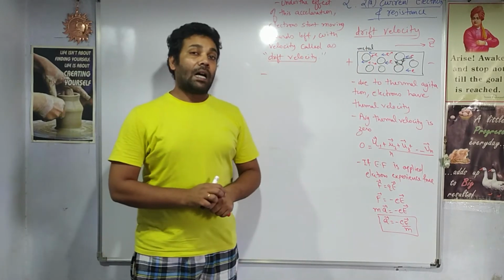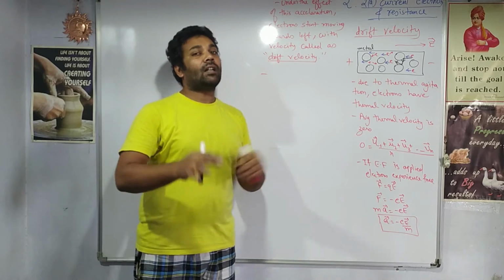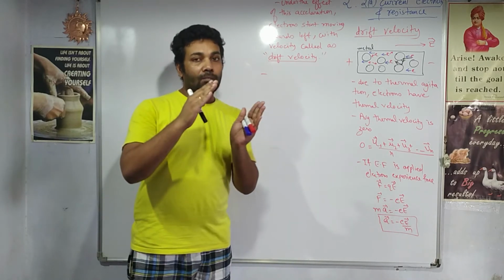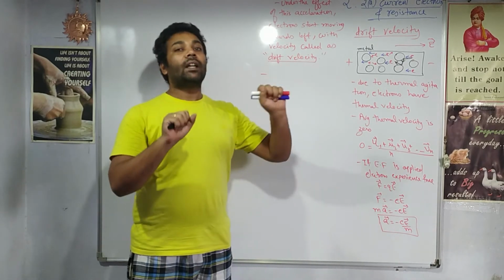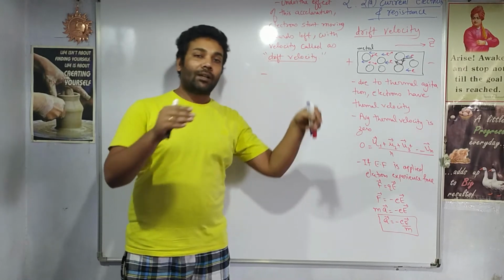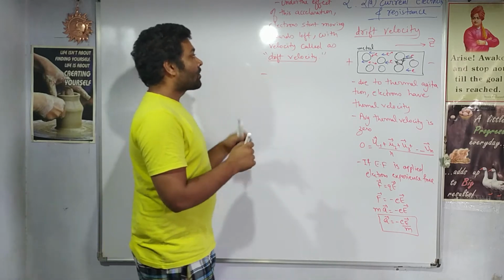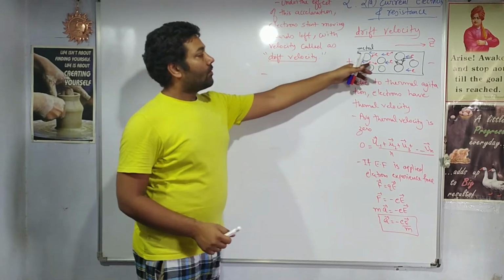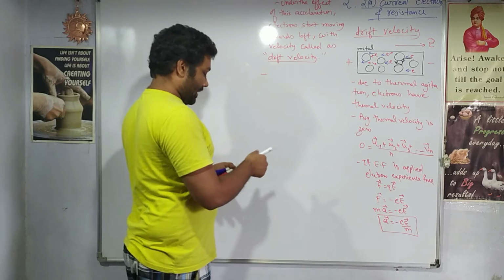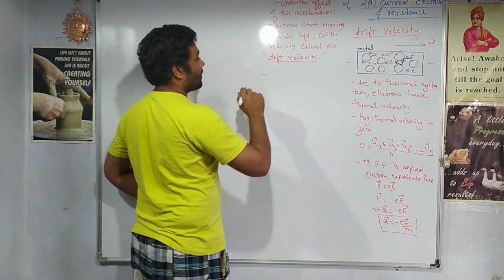You might have seen drifting cars, right? As the cars drift, what happens? Their velocity becomes slow and suddenly they gain acceleration and speed up again. Their velocity again becomes slow, and they suddenly gain acceleration and velocity. So the electrons will have a drift velocity here. Let us write down the equation for the drift velocity.